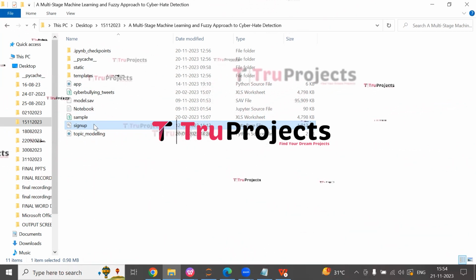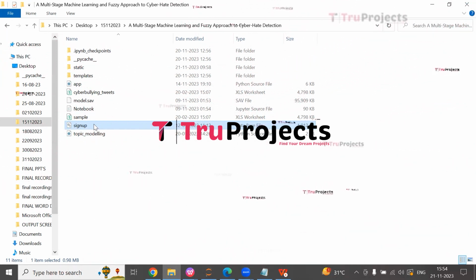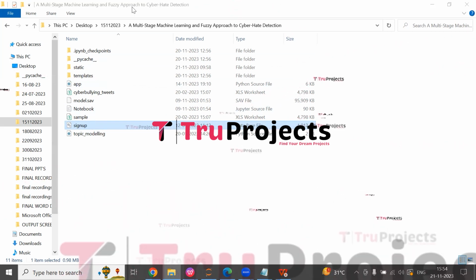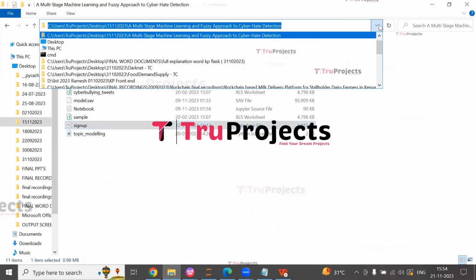First, we need to copy the path of the code folder from the address bar of the file explorer. So here, I am copying the path. Open the Anaconda prompt.